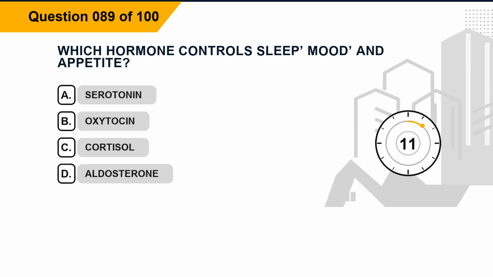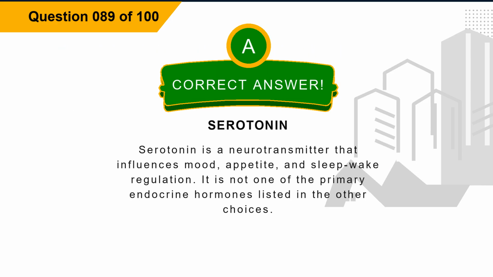Question 89. Which hormone controls sleep, mood, and appetite? Option A, serotonin. Option B, oxytocin. Option C, cortisol. Option D, aldosterone. The correct answer is option A, serotonin. Explanation: serotonin is a neurotransmitter that influences mood, appetite, and sleep-wake regulation. It is not one of the primary endocrine hormones listed in the other choices.